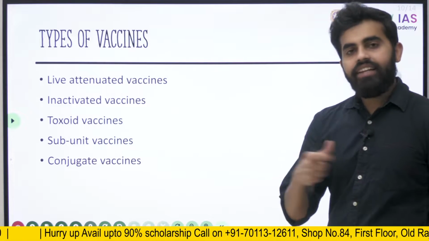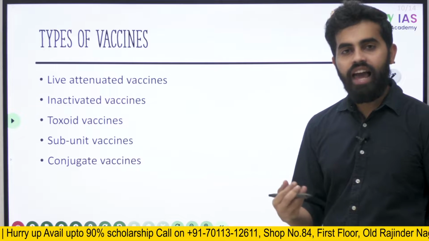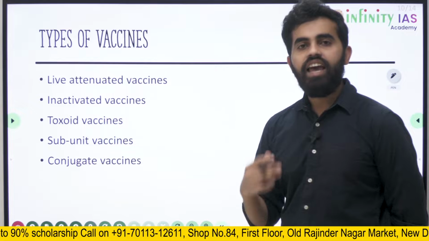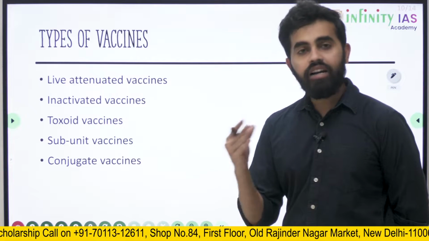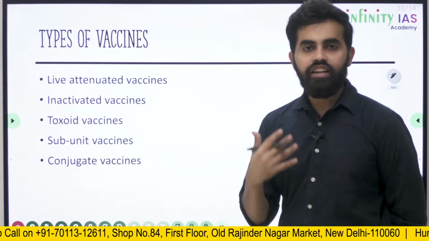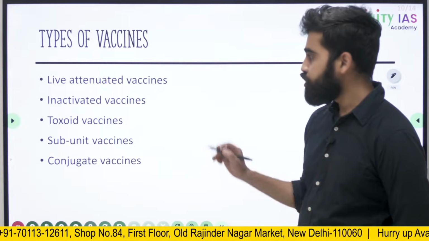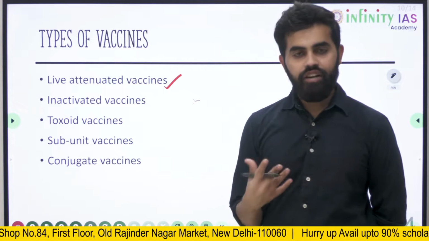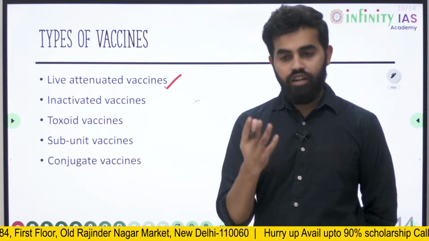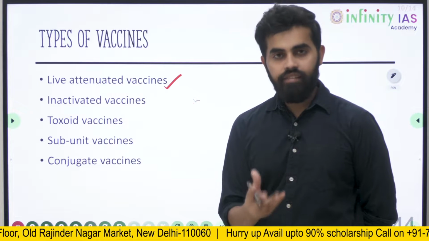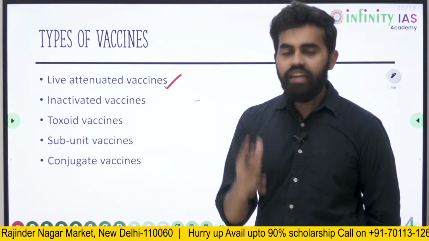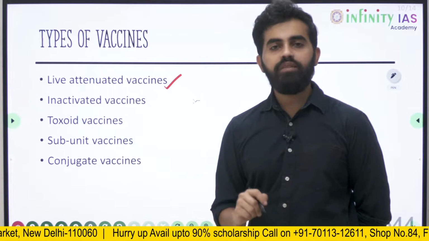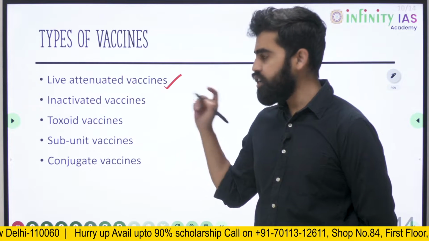So, what exactly do we give in vaccines that will help activate our immune system? There are types of vaccines in which we give different parts of the pathogen to elicit that immune response from the body. There are live attenuated vaccines. What is a live attenuated vaccine? In this vaccine, the pathogen or organism we give is alive but very weakened, so that the infection will be mild but still the immune system will develop the memory of how to fight that pathogen.